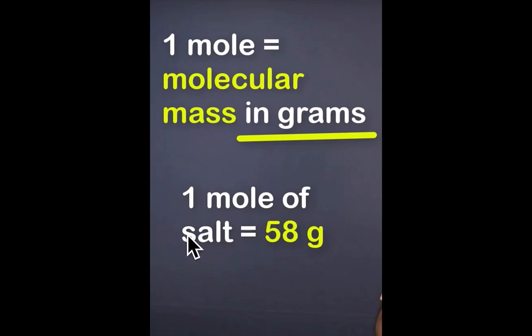The salt, that is sodium chloride, the molar mass of 1 mole of sodium chloride is 58 grams. If you have 1 mole of sodium chloride, that is 1 mole of salt, then it will weigh 58 grams. And how many molecules? That is 6.022, or you can write 6.023, into 10 raised to the power 23 molecules.